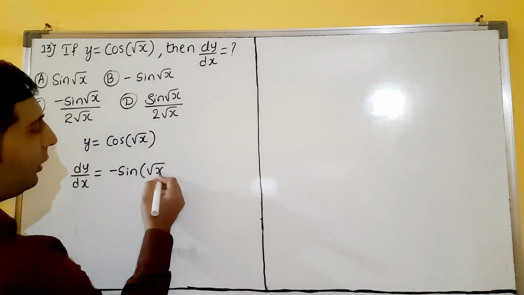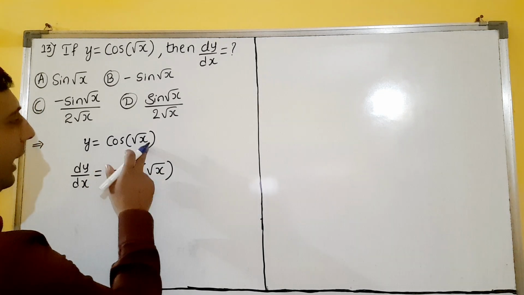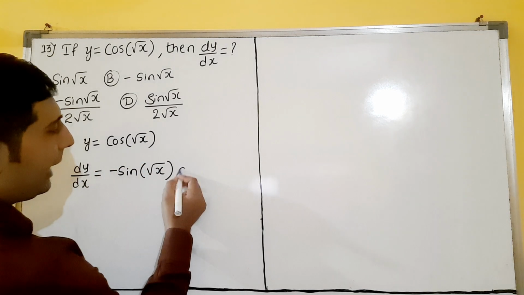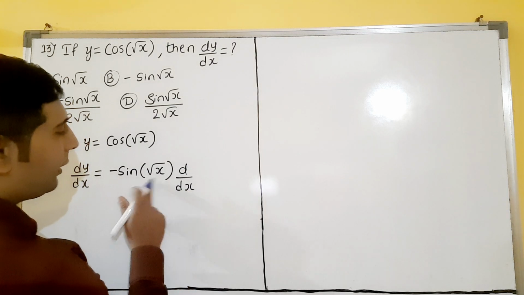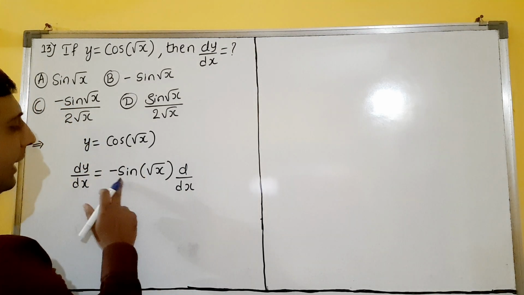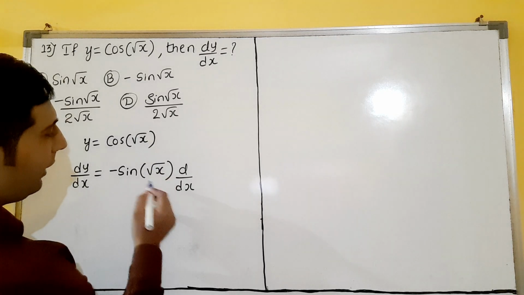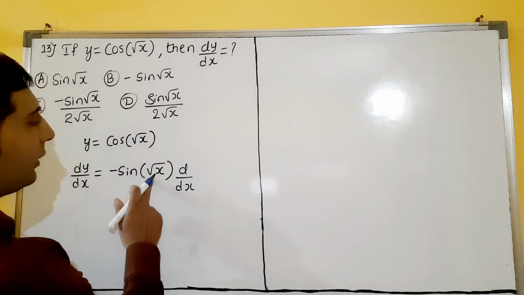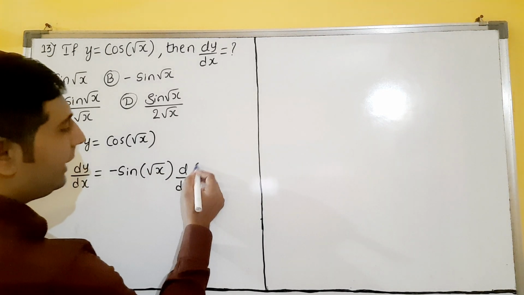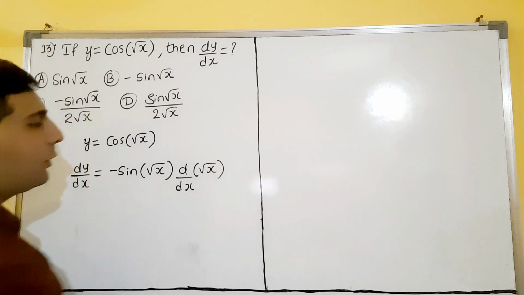What is x here? Root x. So what does x mean? Root x. Now I have to take the derivative because this is not x, no? So cos x derivative is minus sin x, but this was not x. So for that I have to take the derivative of root x.